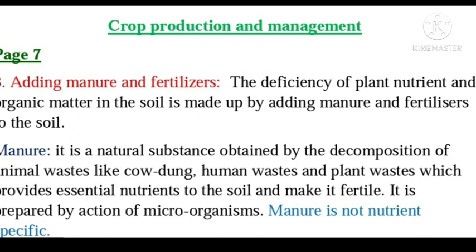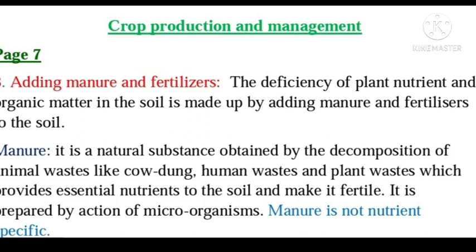So we were discussing basic practices of crop production, the different steps done by the farmer for the production of crops. First was preparation of soil, then sowing, and third is adding manure and fertilizers. Now students, crop plants need a number of mineral elements for their growth, which they get from the soil through their roots. Repeated growing of crops in the same field removes a lot of precious mineral elements, organic matter, and other materials from the soil. Due to this, the soil becomes infertile after some time and crop yield decreases.